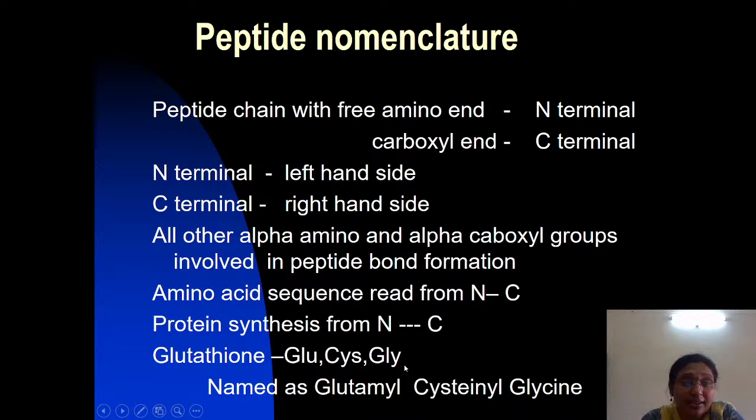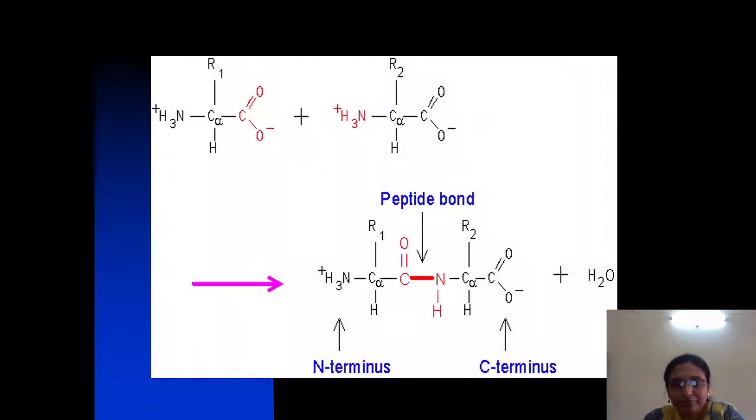When you name the peptide, the suffix -yl is added: glutamyl, cysteinyl, but the -yl suffix is not added to the amino acid at the C-terminal. Hence the peptide name for glutathione is glutamyl cysteinyl glycine. Now, if you see this one, this is always the N-terminal and this is the C-terminal.